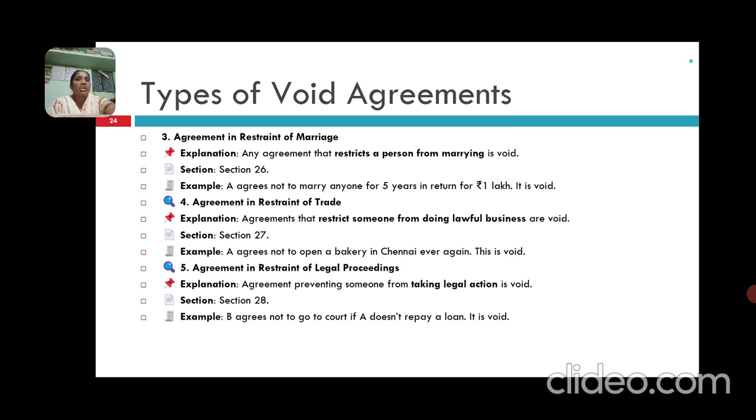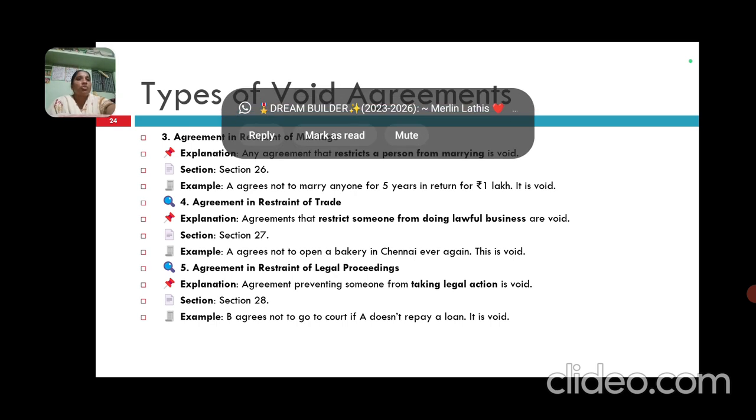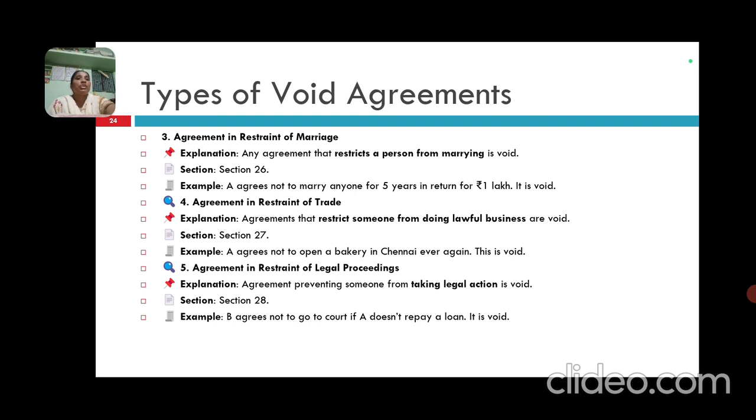Third one is agreement in restraint of marriage. Any agreement that restricts a person from marrying is void. Section 26. An agreement not to marry for 5 years in return for rupees 1 lakh is void.